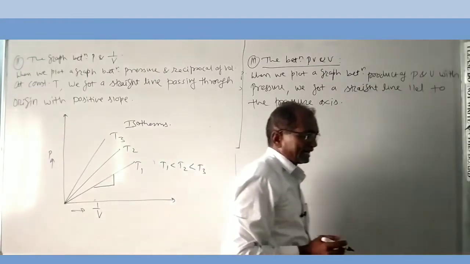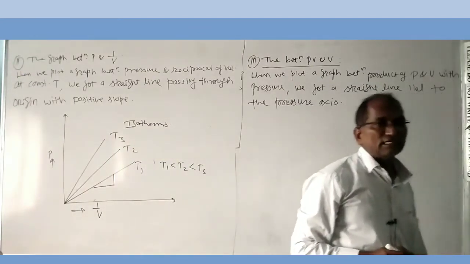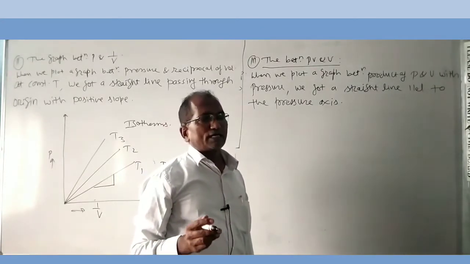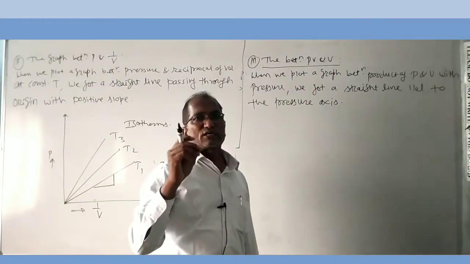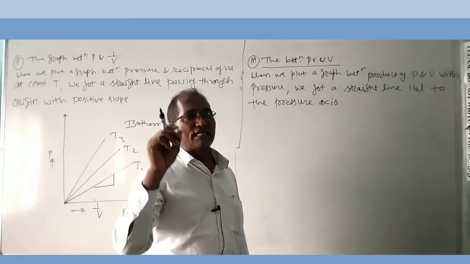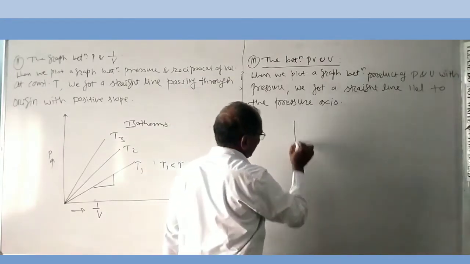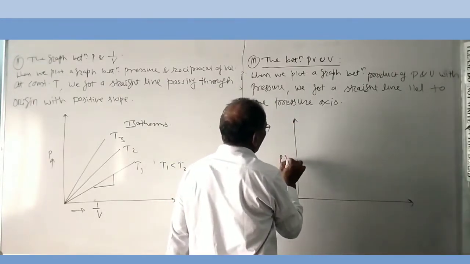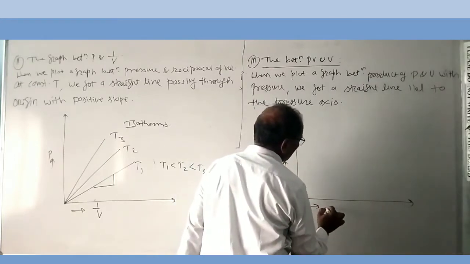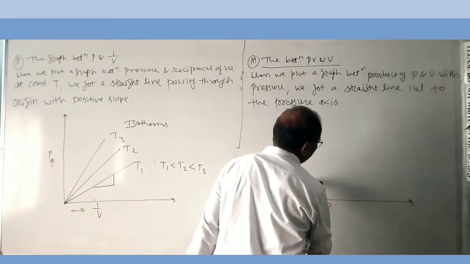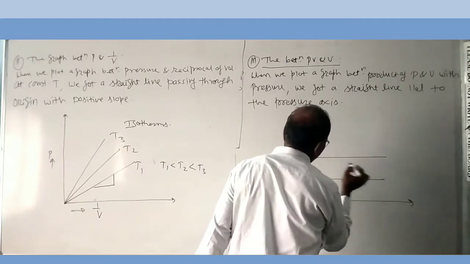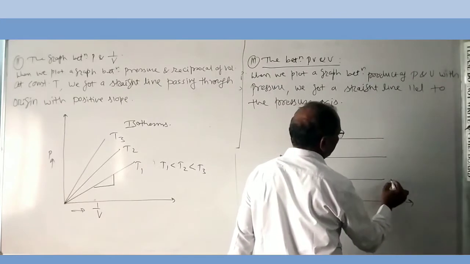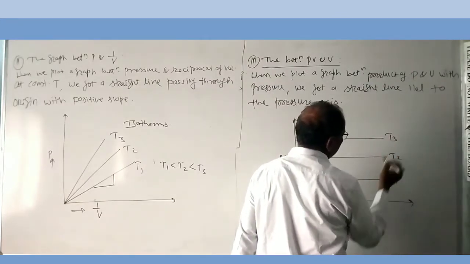Why do we get a straight line parallel to the pressure axis? Because according to the second statement of Boyle's law, the product of pressure and volume at constant temperature always remains constant. The nature of the graph is that for the product of pressure and volume versus pressure, we get three different straight lines at different temperatures, T1, T2, T3.